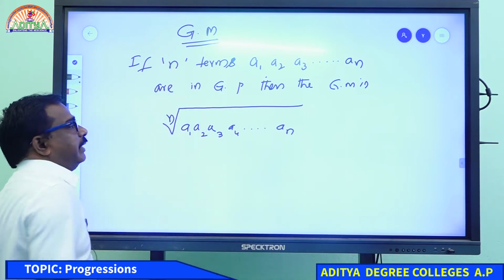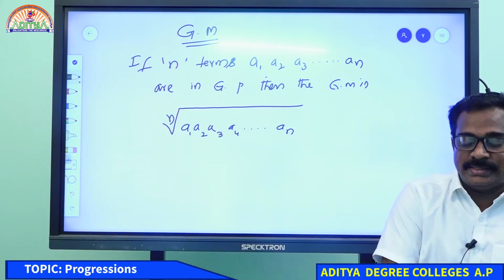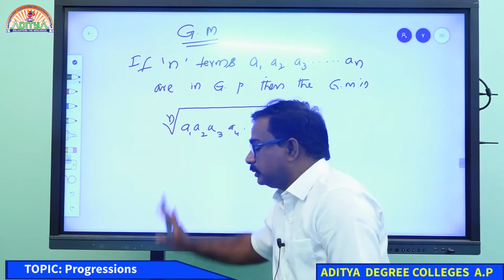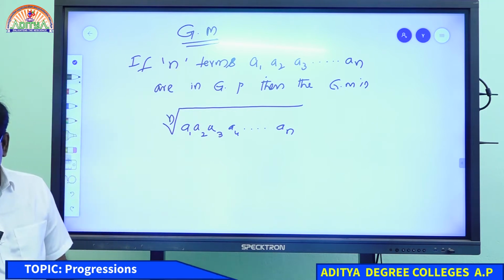This is the geometric mean. When n terms are in GP, the geometric mean is the nth root of the product of all these terms. That is called geometric mean.